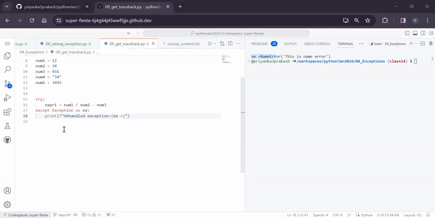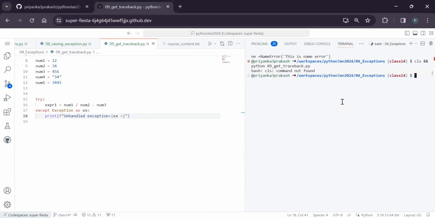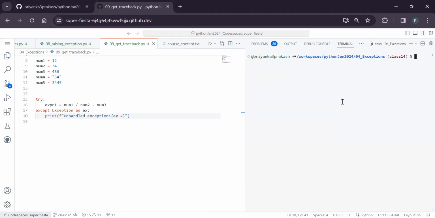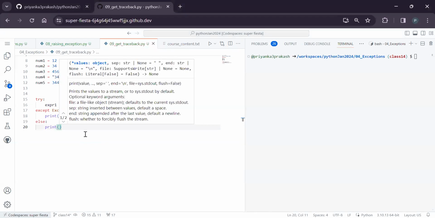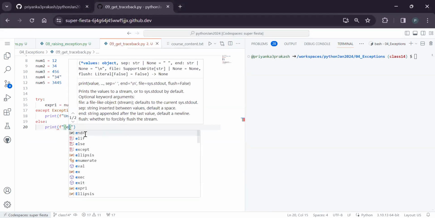This is clear. So now what happens? I want to execute this code. Did you see what happened? When you did number 1 divided by number 2, minus number 3, some operation is happening and it is working. So when everything is good, you want to print the output, and once everything is done, you want to do the final step. Say print of f-string, so what is this expression?